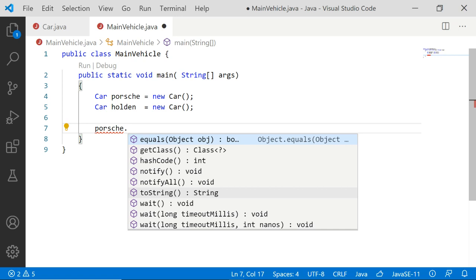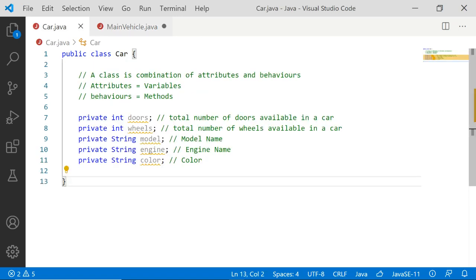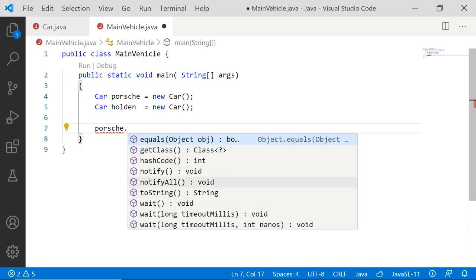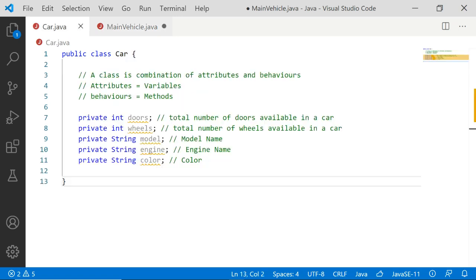You can ask me, if I want to access the attributes of the car class, doors, wheels, model, engine, color, they also should display here in the drop down, right? But it is not getting displayed. The reason is they are all private attributes.